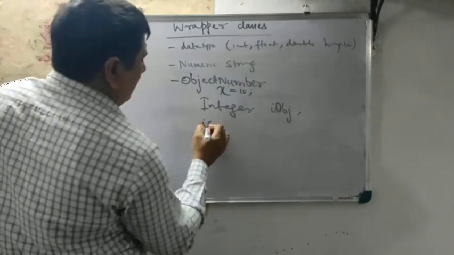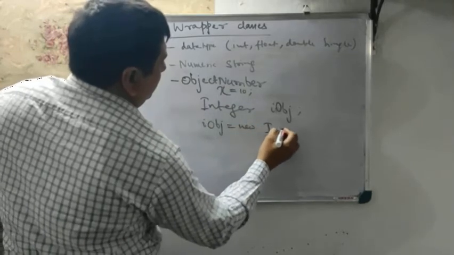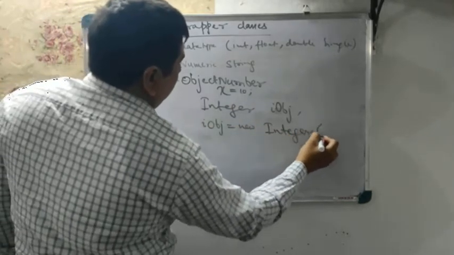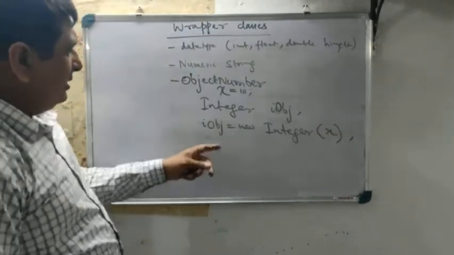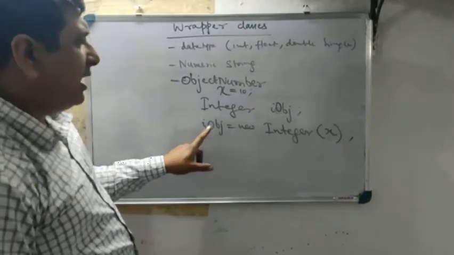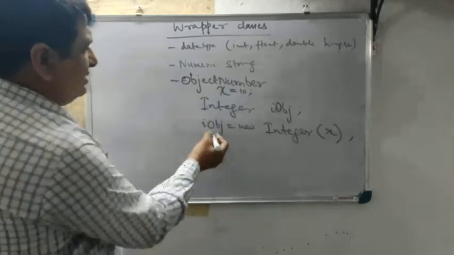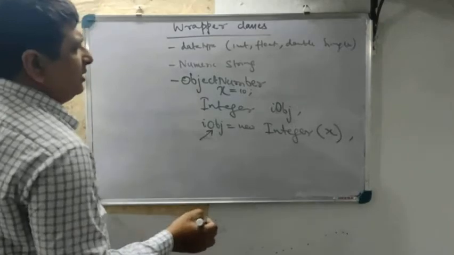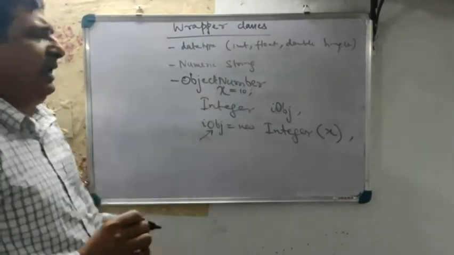If I write IOBJ equals new Integer(x), then this becomes a wrapped up version of 10. So this is the object number of the number 10, which is assigned to variable x.